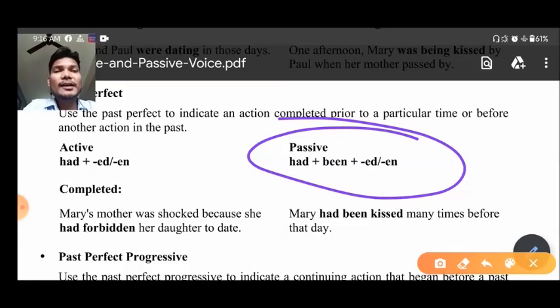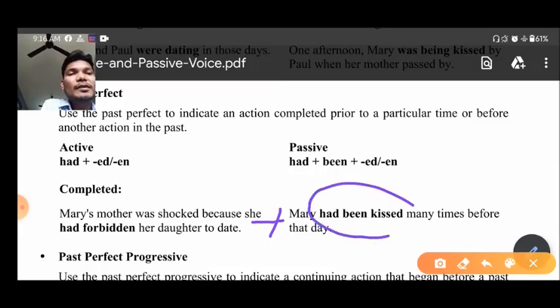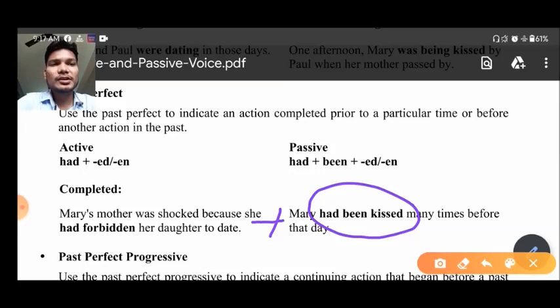I have taken one example here, that is, Mary had been kissed many times before that day. Okay, so this is the example that I have taken. You can understand that had been plus past participle has been taken here. Okay, so this is how you can make passive voice of this particular tense.